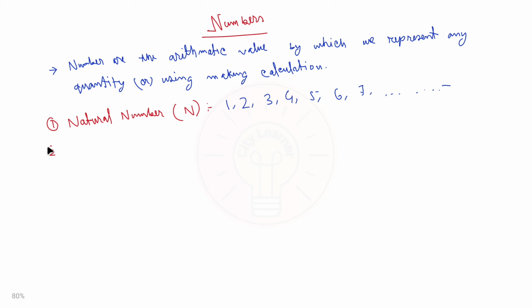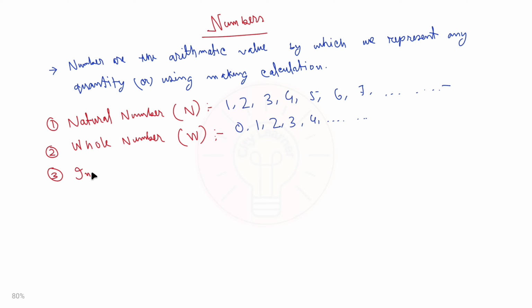Second one is the whole number, and it is denoted by capital W. Whole numbers are similar to natural numbers, but they start from 0, including 0 and the natural numbers. So it starts from 0, 1, 2, 3, 4, 5, 6, etc., going up to infinity.